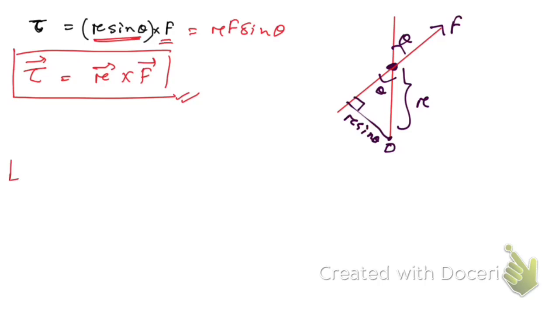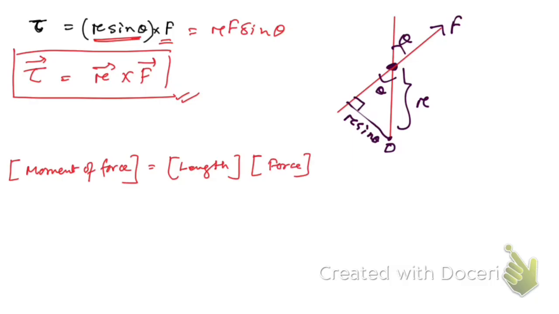The dimensional formula of torque, or moment of force, here distance is nothing but length, and we need the dimensional formula of force. The dimensional formula of length is L, and that of force is mass into acceleration, M L T to the power minus 2, right?